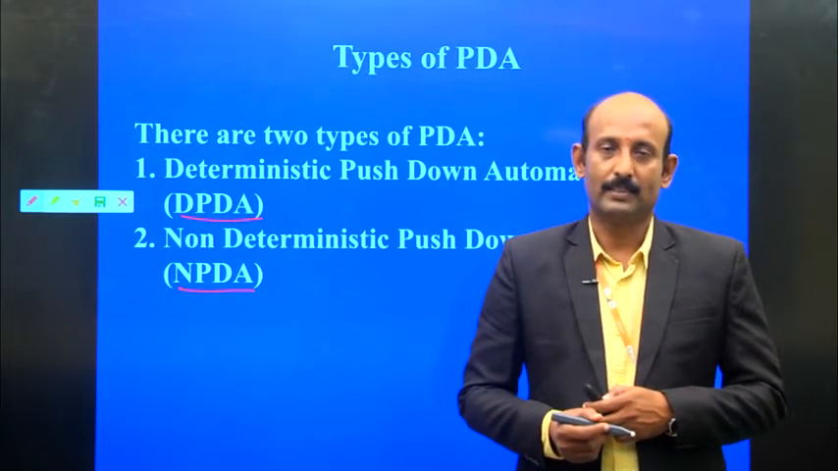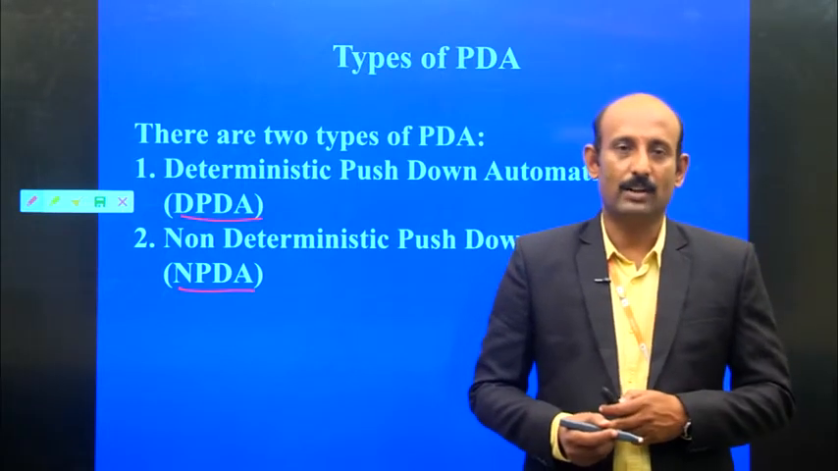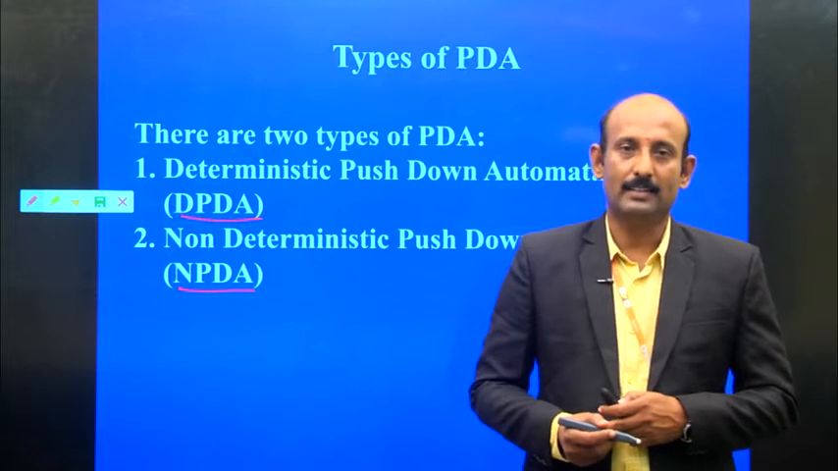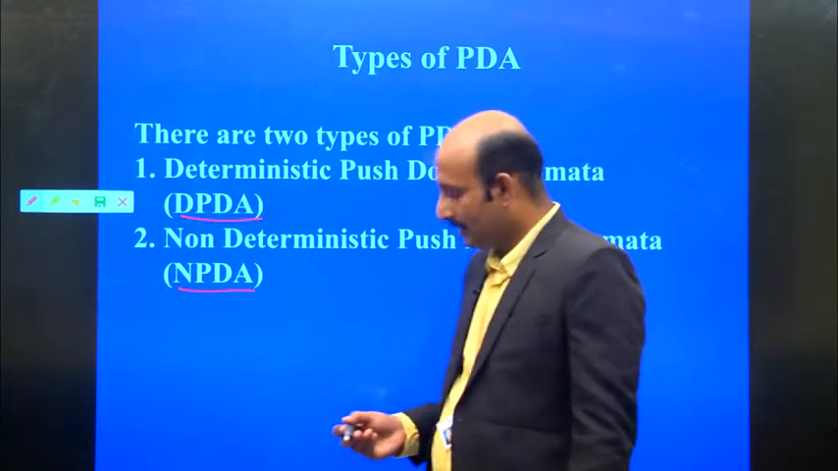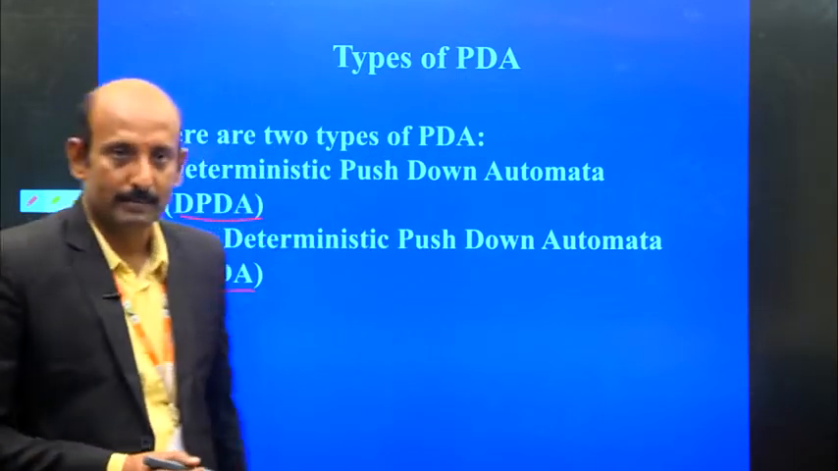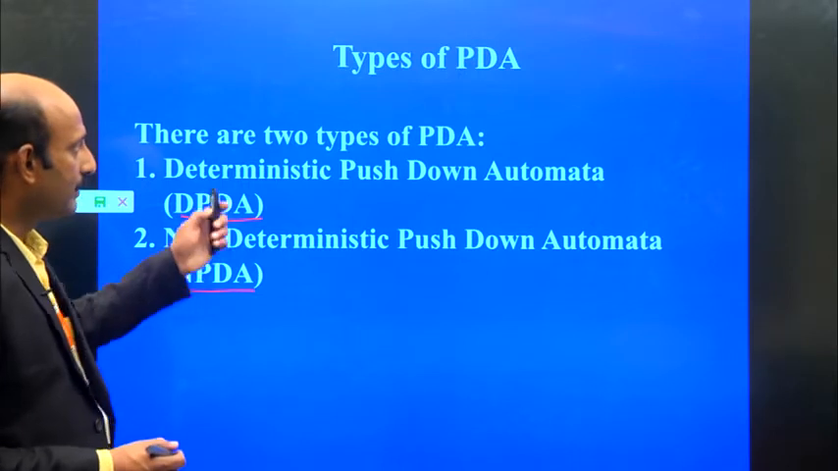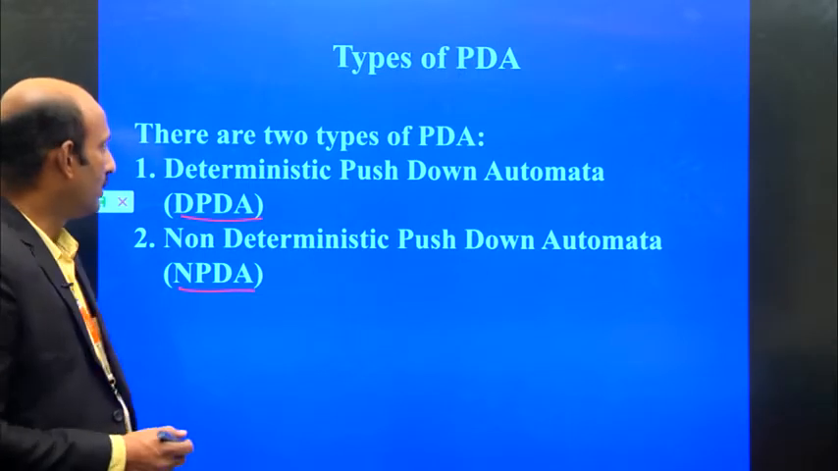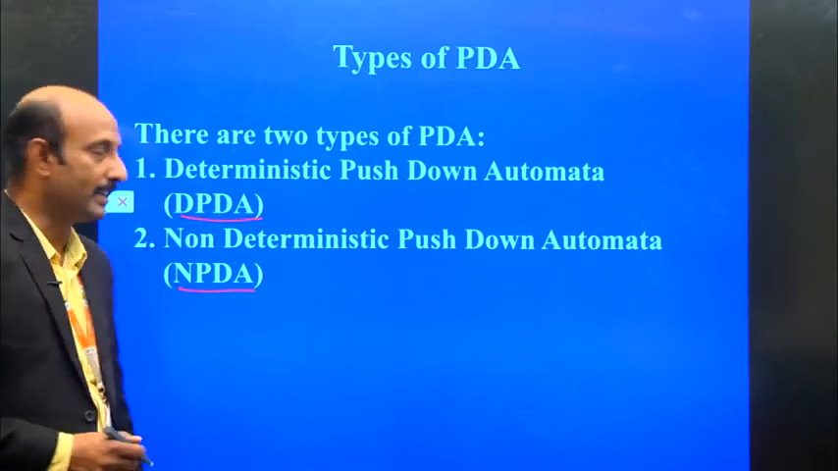That also we can call non-deterministic. This is what we have seen in finite automata, I mean non-deterministic finite automata. Likewise, here the non-deterministic pushdown automata also use the same concept. So we can divide the types of pushdown automata into deterministic and non-deterministic.